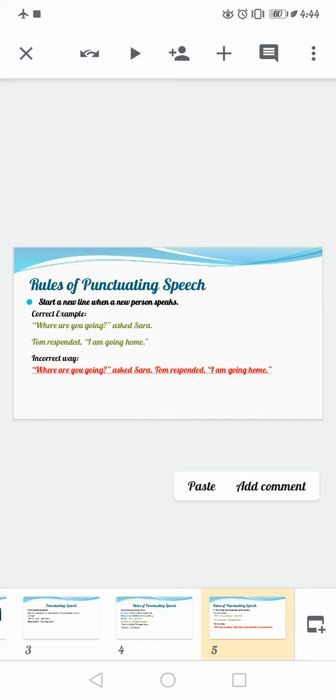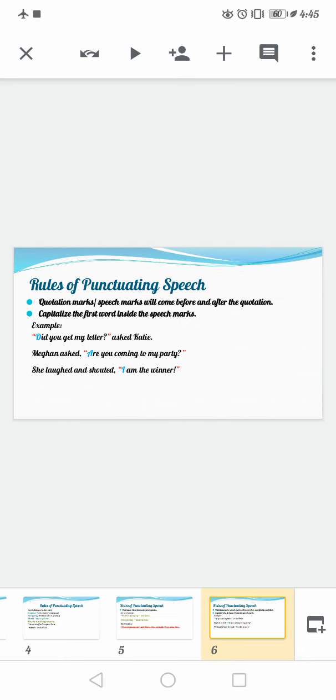If you are writing the dialogue in the form of dialogue writing, or if you are given an exercise, or suppose there is a question in your papers or exams where you have to punctuate certain dialogues, that means if you see two different persons saying different dialogues, you have to start the different dialogue of the different person from the second line. So you cannot write in the way which is being read in the slides. That will be entirely wrong. You are going to lose your marks, and that is not acceptable. So that is another rule.